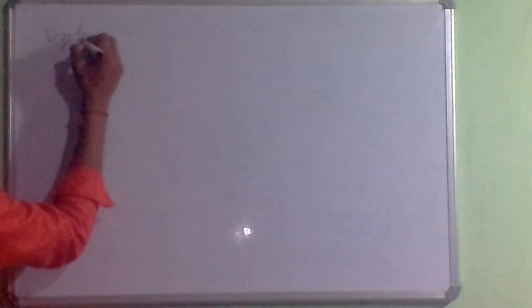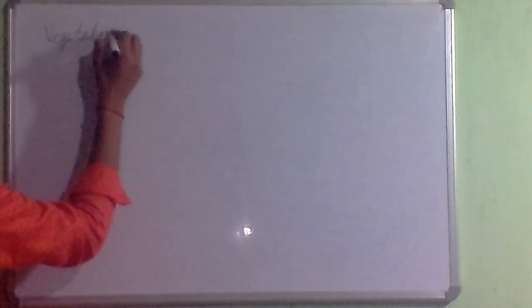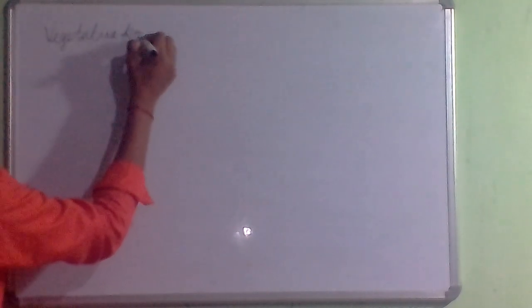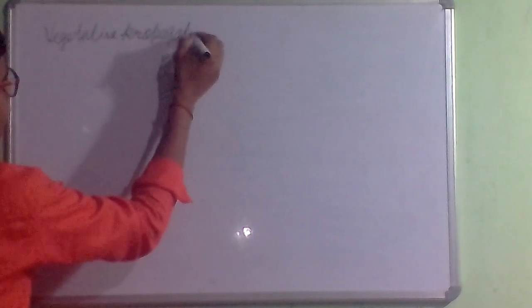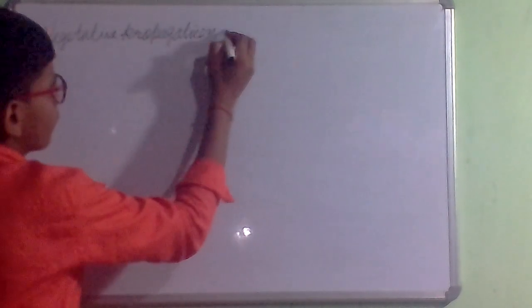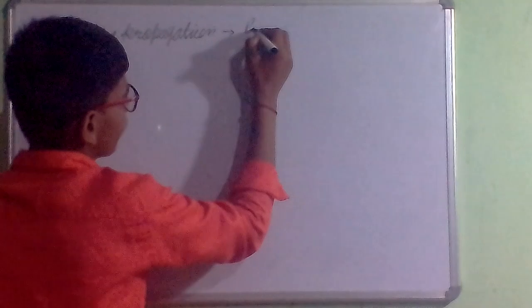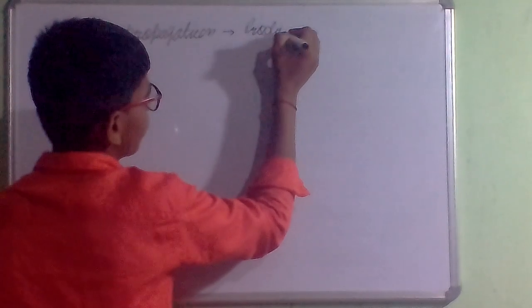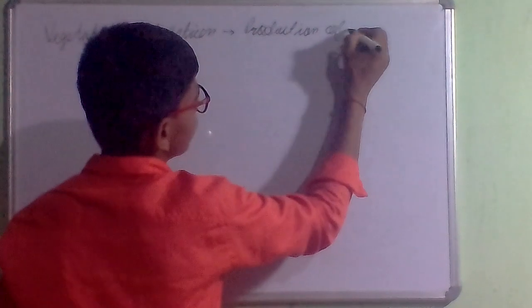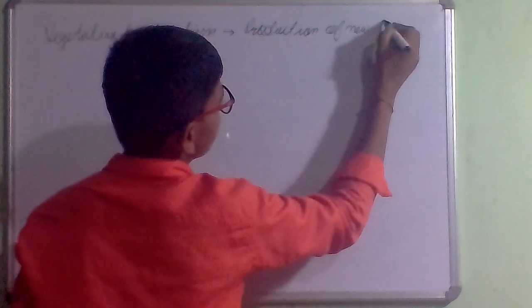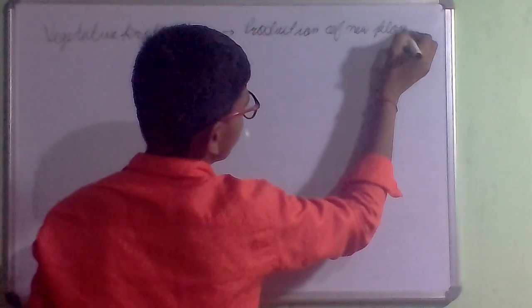So fission produces immortal organisms, and budding produces mortal organisms. Like we have seen in the example of Hydra, the bud will detach and a new organism will be produced.